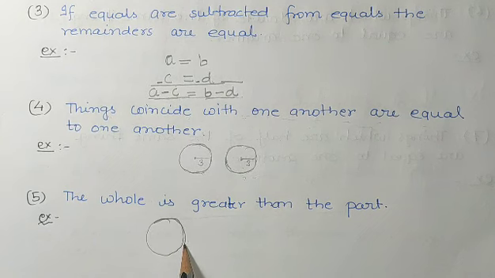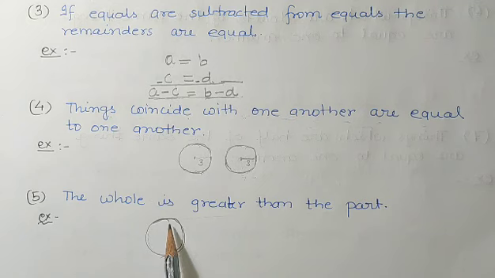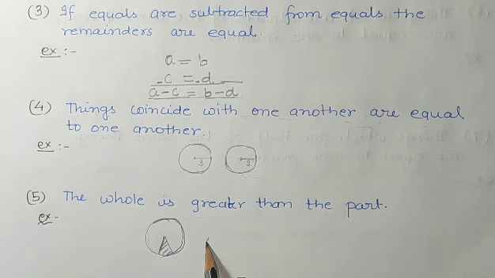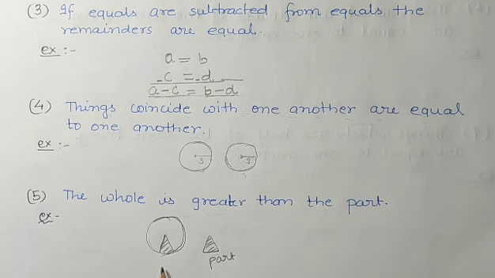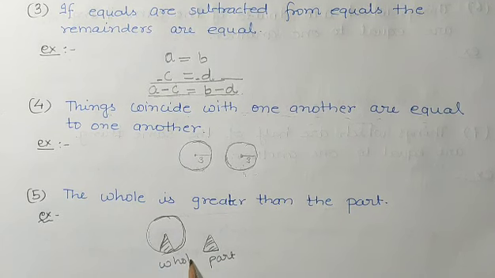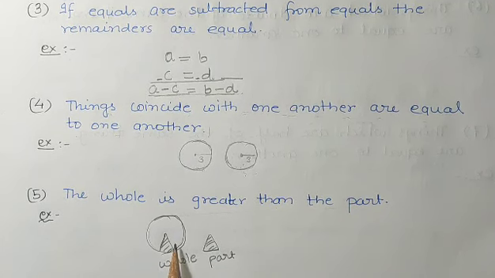So this will be the whole. And if I cut this cake like this, so this is the part and this is the whole. So the whole is always greater than the part.